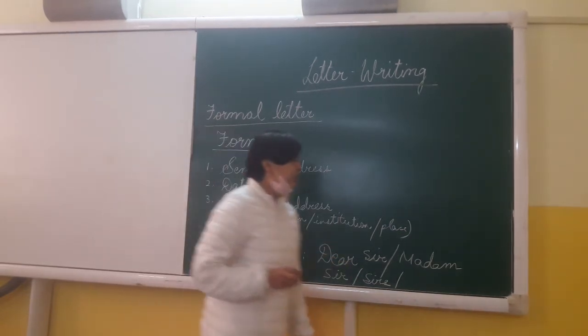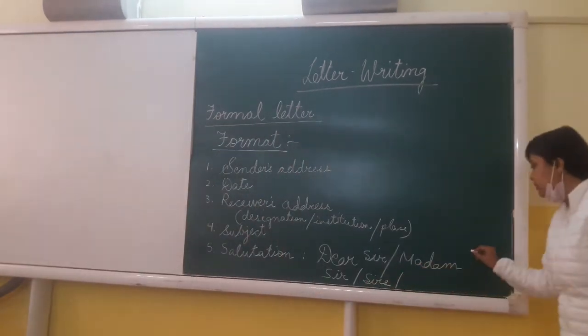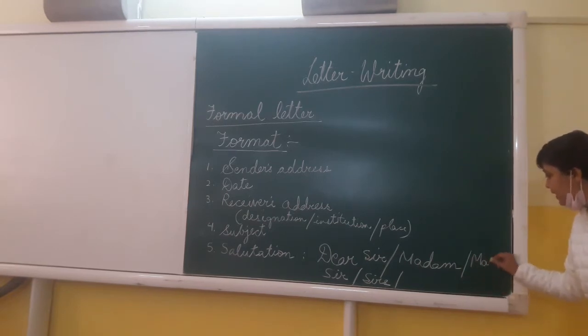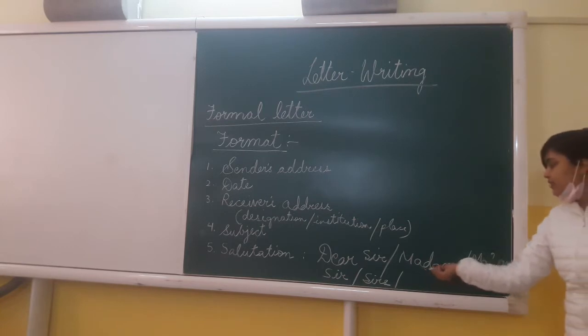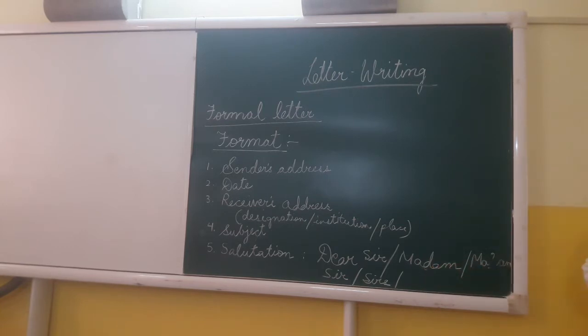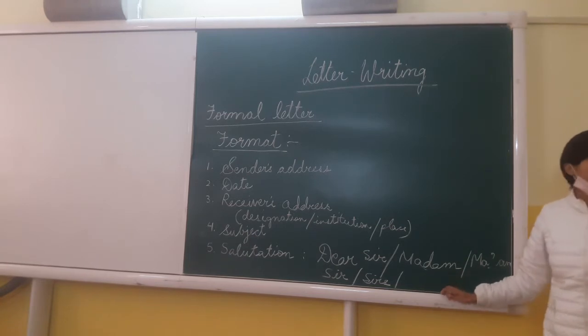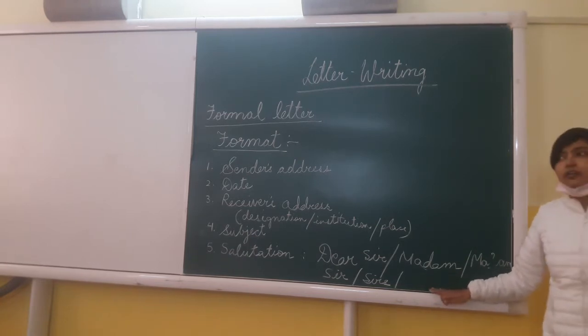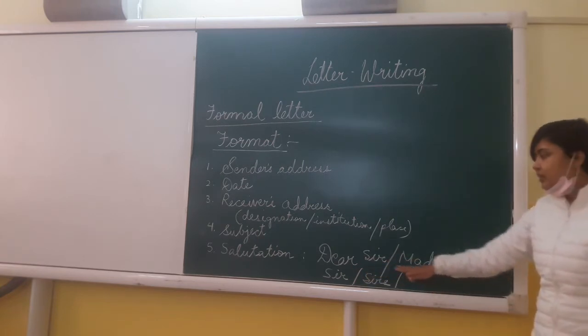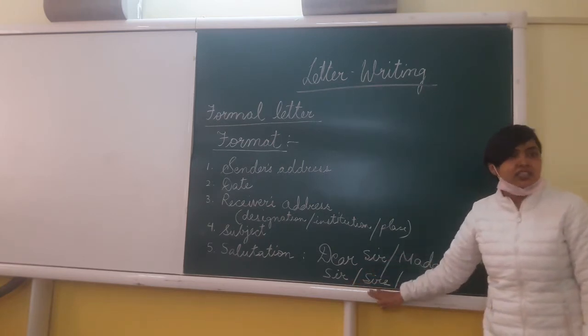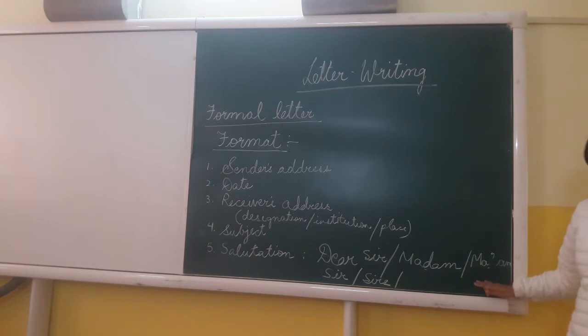Or in place of madam, we can also write ma'am, M-A-'-A-M. So in place of D, what have we put? We have put the apostrophe mark. Okay. So this is how we greet the person to whom we are writing the letter. Dear sir, dear madam, sir, sirs, or ma'am.